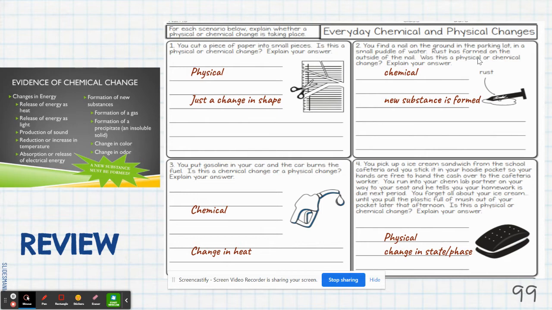You run into your chem lab partner on your way to your seat, and he tells you about your homework, and you forget about your ice cream, and then it's all melted. That is a physical change because that's a change in state or phase. Our solid ice cream likely is a gross liquid in our hoodie pocket.